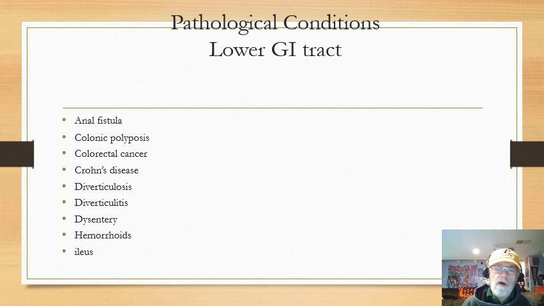It's autoimmune, involving anywhere along the intestinal tract, usually at the area where the small intestine meets the colon, that ileocecal region. That's the most common area. Okay, diverticulosis and diverticulitis I'll take together.